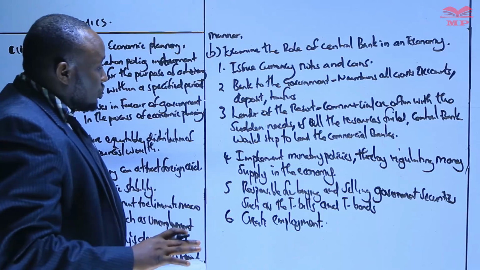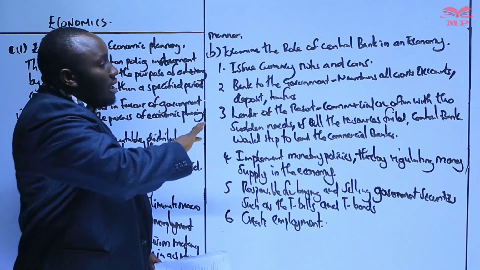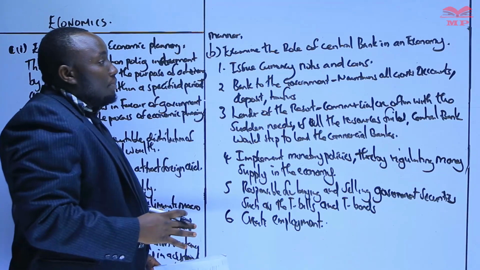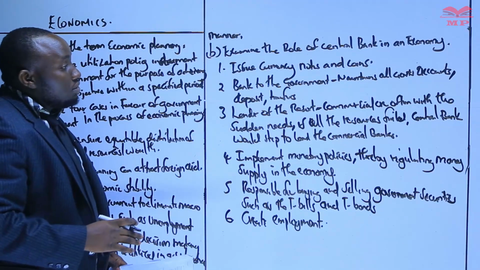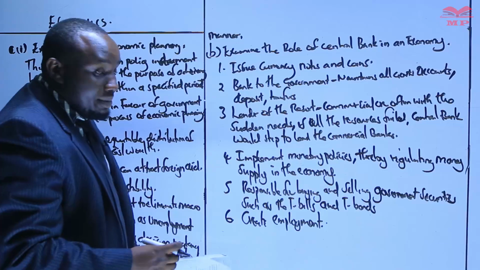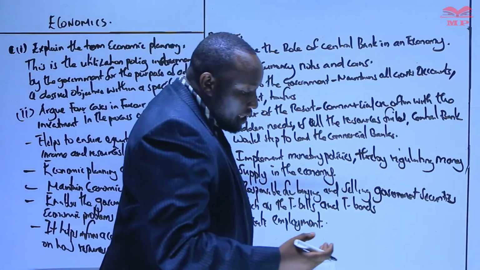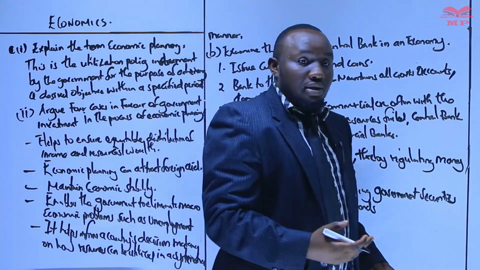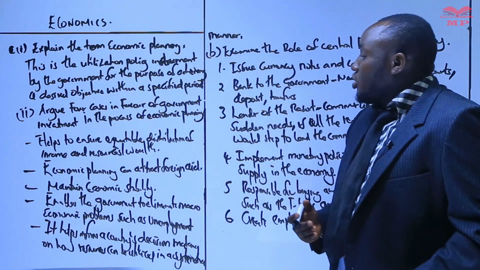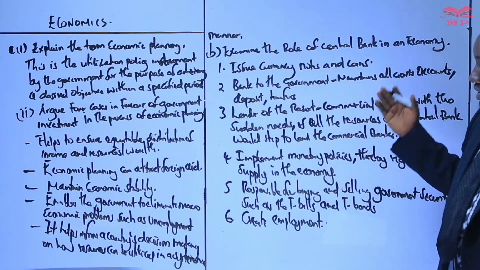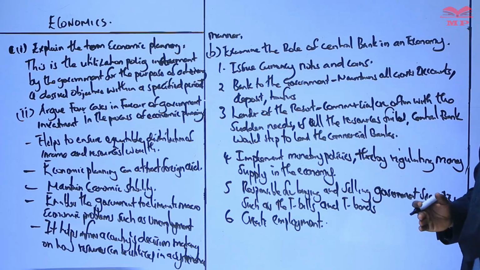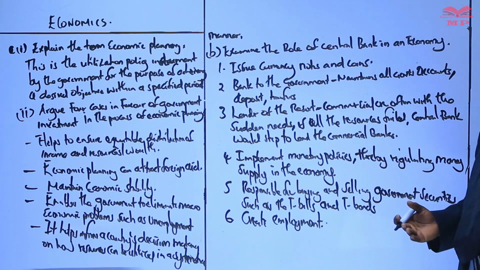But in summary, as we summarize what we have put on the board, it is very important for learners to understand that another area that is examinable is the area of the commercial banks. What do the commercial banks do? We've looked at the roles of the central bank. What role do the commercial banks play in an economy?